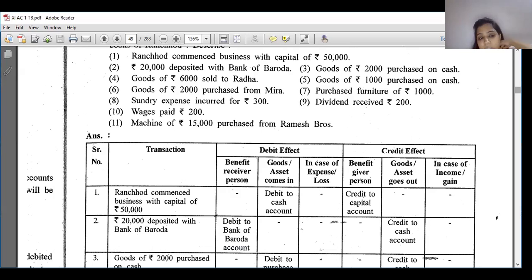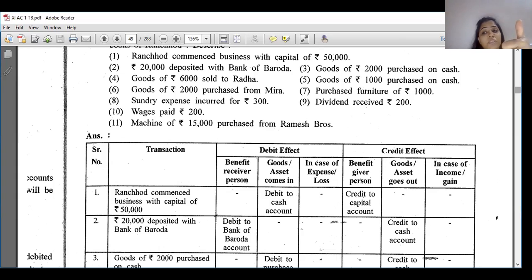So how will you identify? Read the transaction. Ranchod commenced business with a capital of rupees 50,000. We know very well capital is one account and another is cash account. The word cash is not given, but when the word capital is given, it is treated as cash only. So cash account and capital account. When we start a business, cash is coming in. Cash is a real account and capital is a personal account because the owner is a giver.